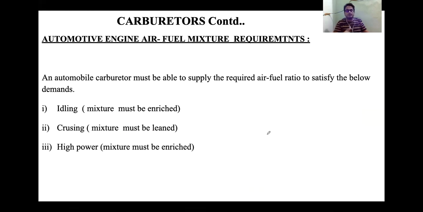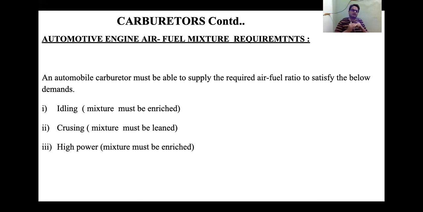Now different loading conditions. An automobile carburetor must be able to supply the required air fuel ratio to satisfy the below demands. Now, what are those demands? Idling condition. It means when the vehicle is running at no load condition. At that situation, the throttle valve will be closed. Now, what is this throttle valve? We will see in the next diagram.